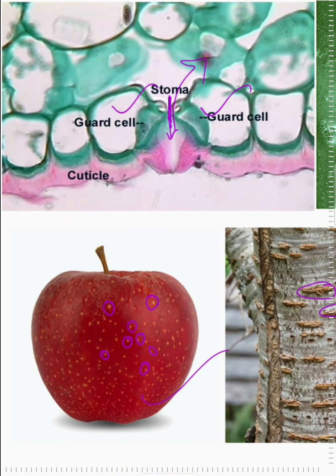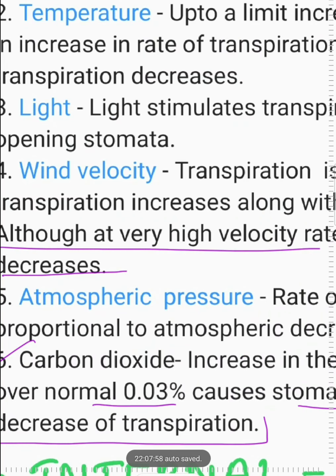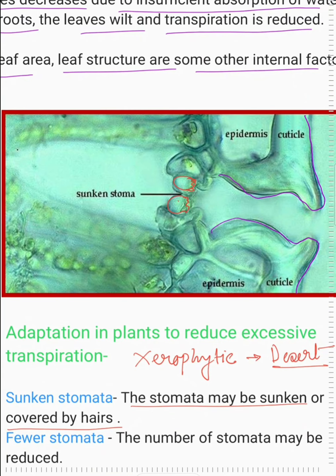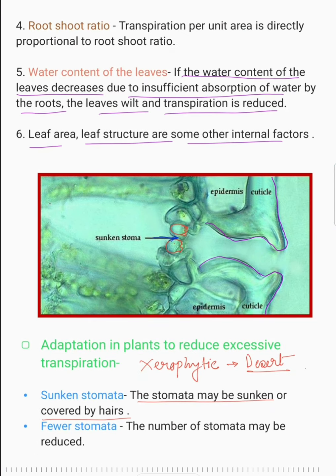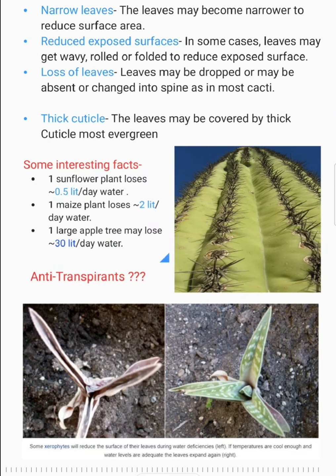You can see in this one, let me wipe out these things. You can see the cells, they are very much proper, very much intact. So what happened, it produces a gap in between, through which the water can release. But in this one, due to shrunken stomata, the gap is being closed. There is no gap. The water loses the chance to go outside. Fewer stomata, the number of stomata may also be reduced.